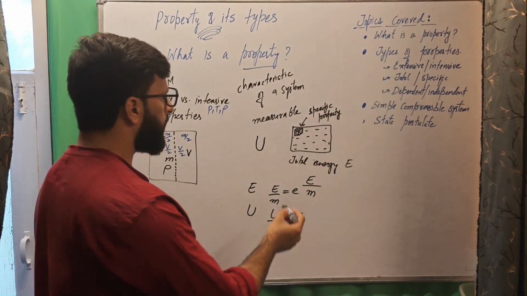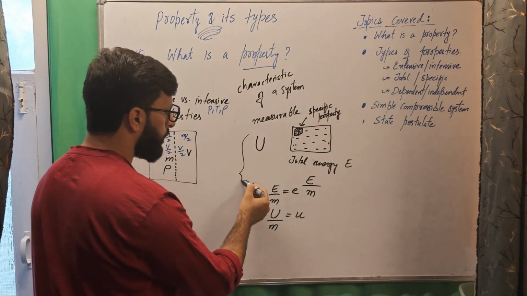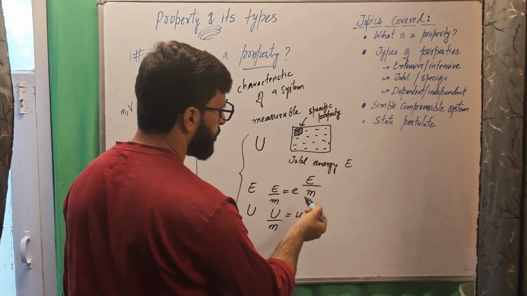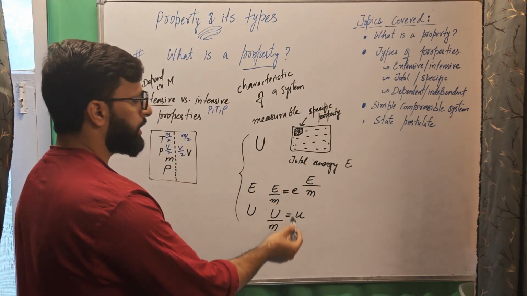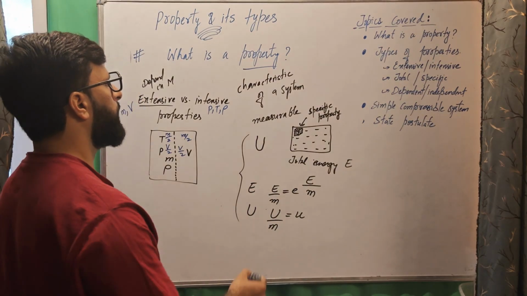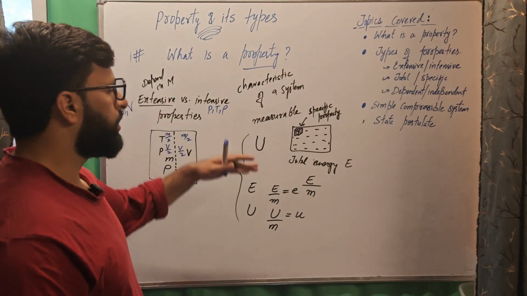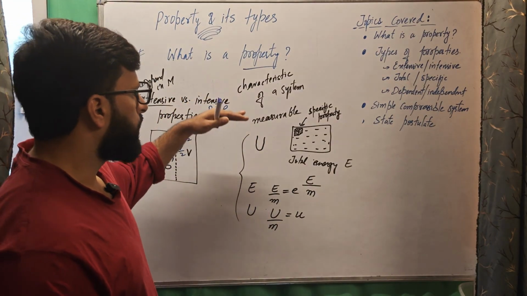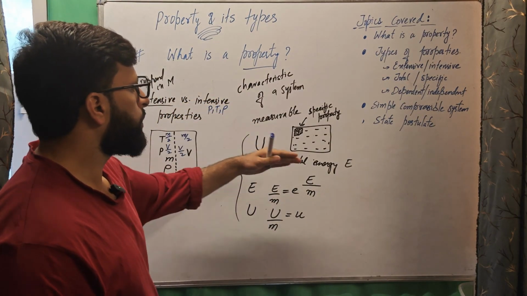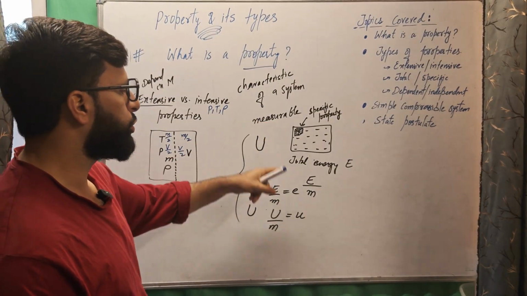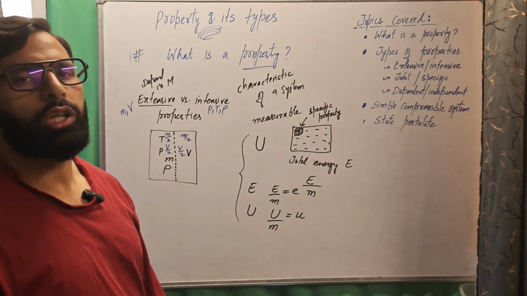And total properties are usually denoted by uppercase letters, capital letters, and the specific properties are usually denoted by lowercase letters, small letters. The general rule is total properties are denoted by capital letters and specific properties by lowercase letters.